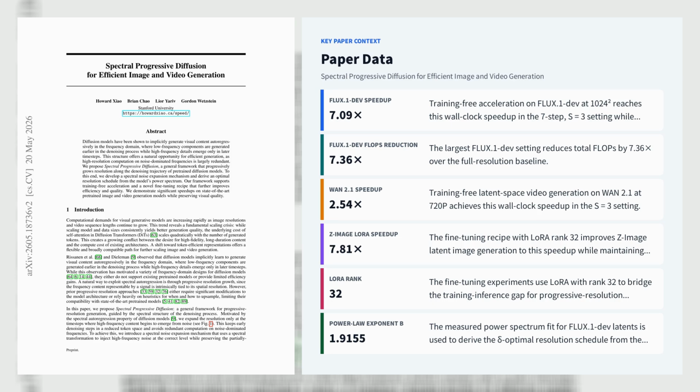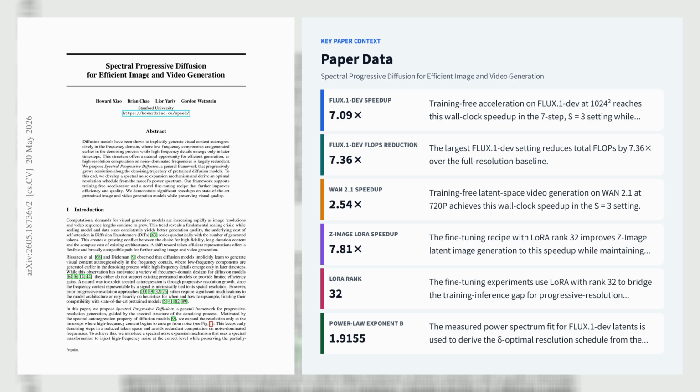On FLUX.1 dev at 1024 squared, the method reaches 7.09 times wall clock speedup and 7.36 times FLOPs reduction, while preserving competitive ImageReward, CLIP-IQA, NIQE, T2I-CompBench, and GenEval scores. On WAN 2.1 video generation at 720p, it delivers 2.54 times speedup.